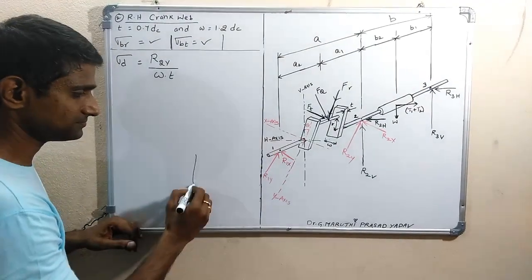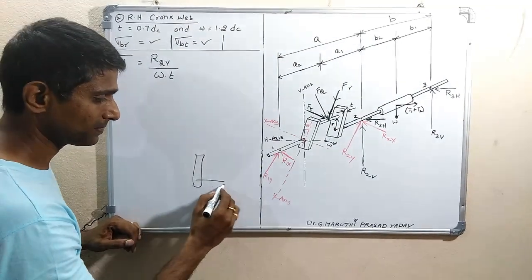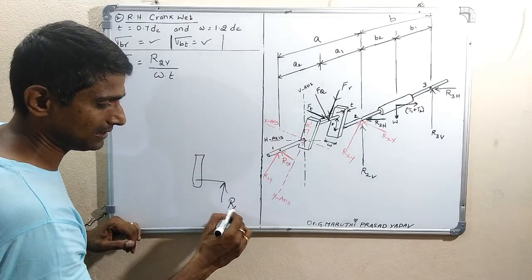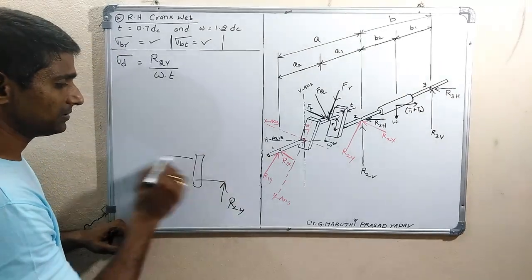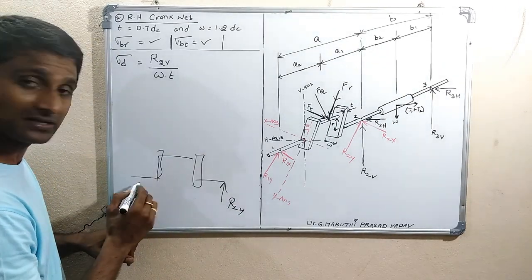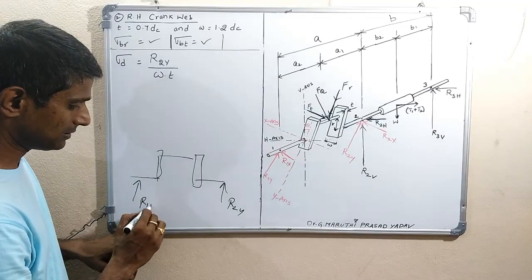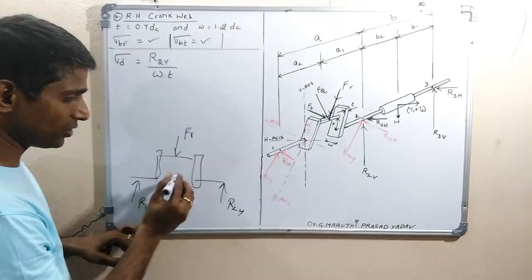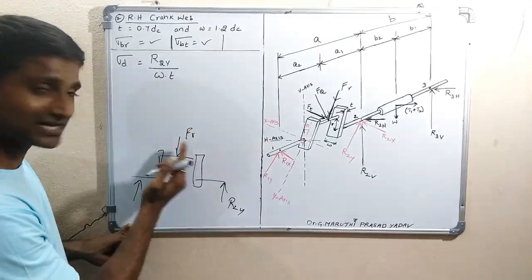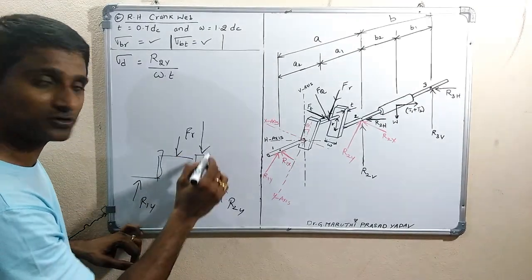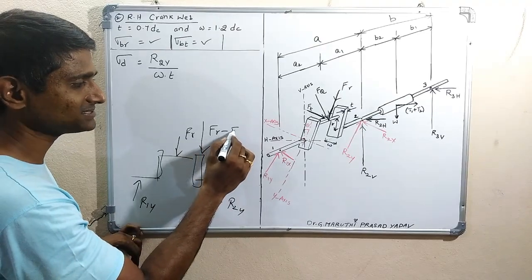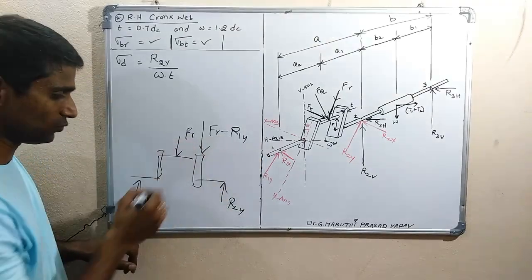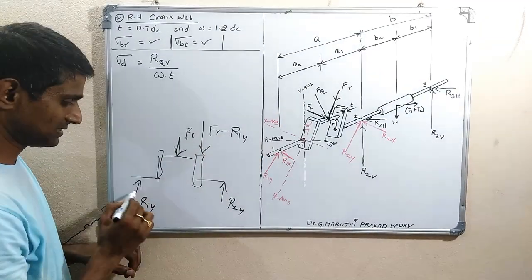So you see here, if this is the web, on this side it is R2y, and if you take this side we have R1y and Fr. So finally, because of these forces on the left side, the resultant force is Fr minus R1y, downward. This is downward, this is upward.